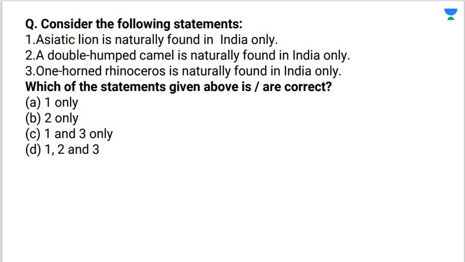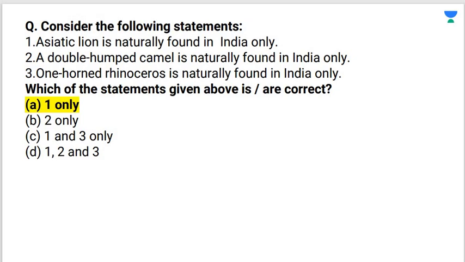The correct answer in this case is A. That is, only statement 1 is correct.